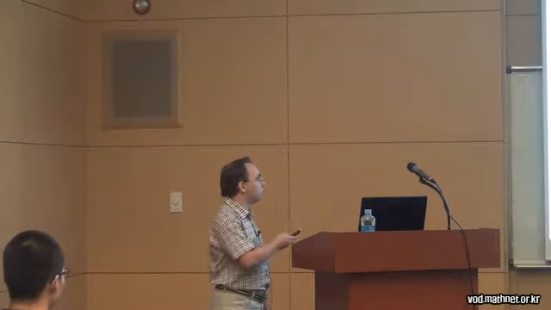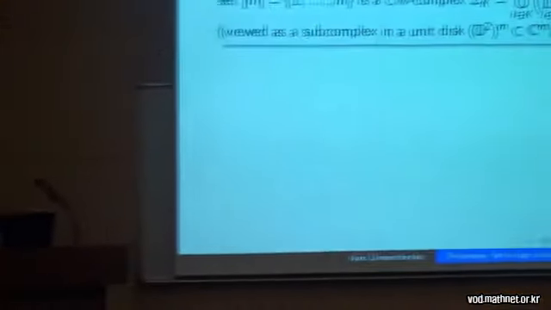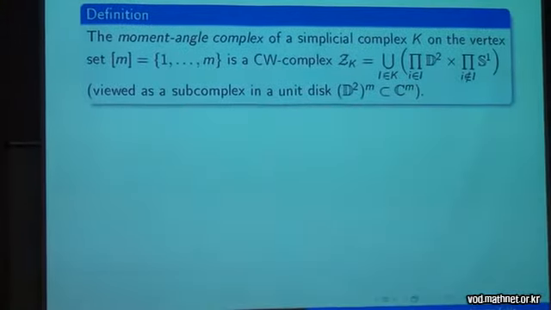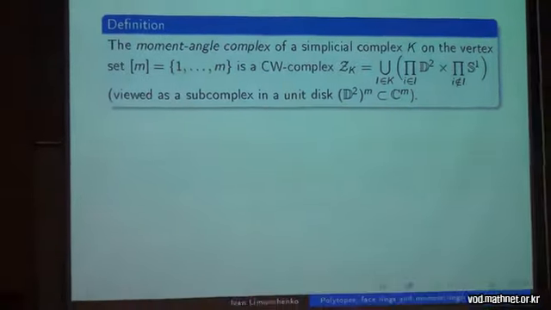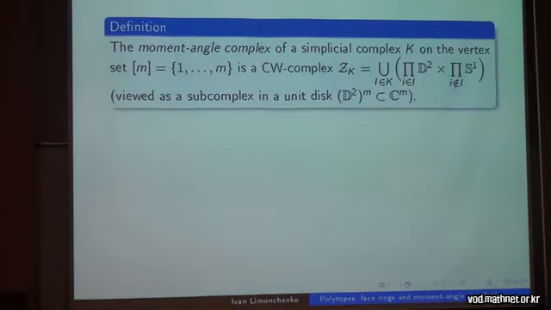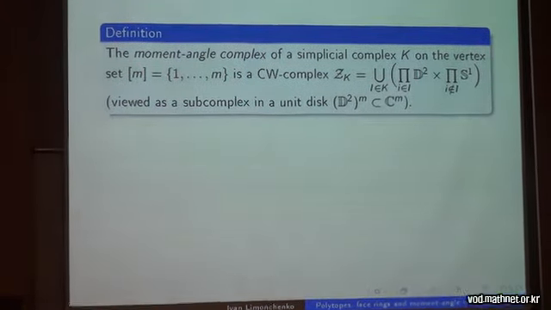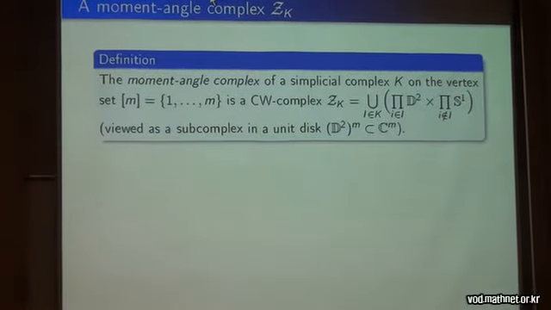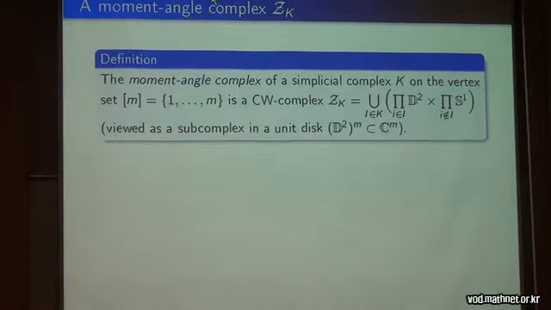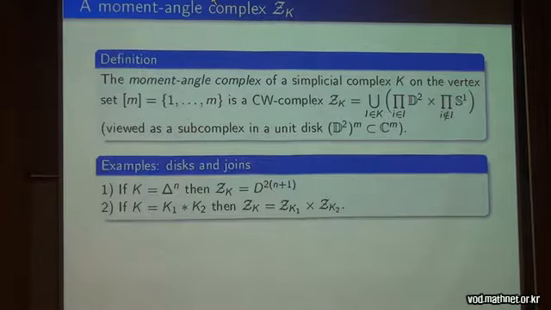So to begin with, I would like to mention the main definitions. Of course, Nikolai Erokhovets today gave the definition of moment-angle manifold, moment-angle complex. So let me briefly mention the moment-angle complex of a simplicial complex K on the vertex set [m] is a CW complex viewed as a subcomplex in a unitary polydisk D^m.